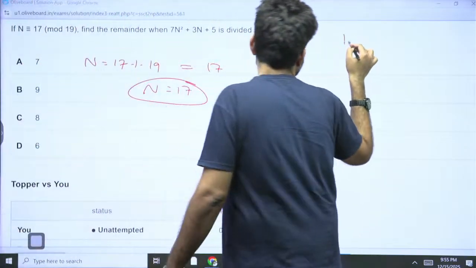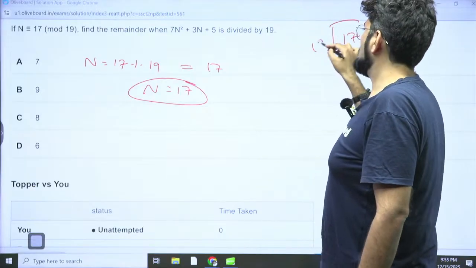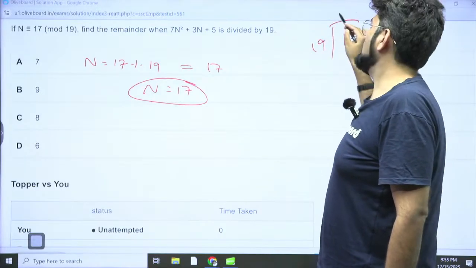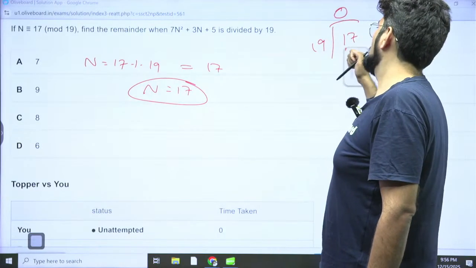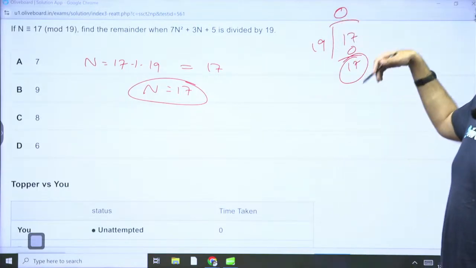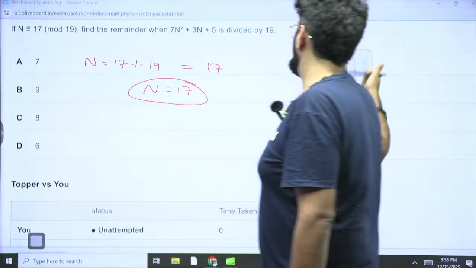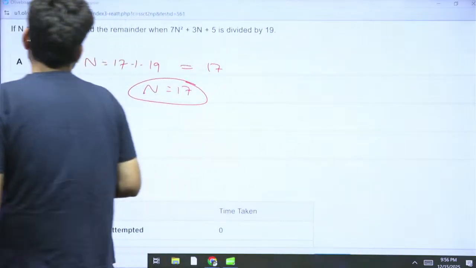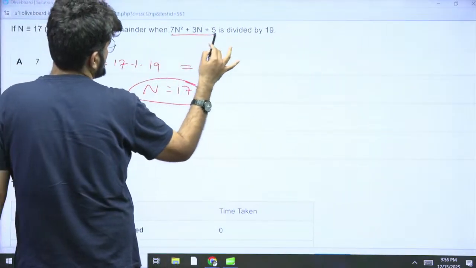So that happens like this: 17 divided by 19. You can't even go 19 ones are 19, no? So what will you do? You'll go 19 zeros are 0 and you'll subtract this number, so this will be a remainder. That is exactly what happens here. Okay, that's the maths behind it. So n is 17. Now n is 17, you need to find the remainder when this is divided by 19.